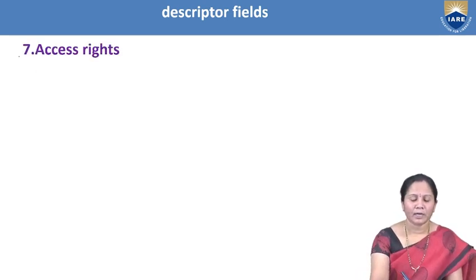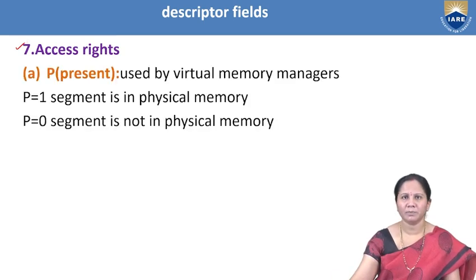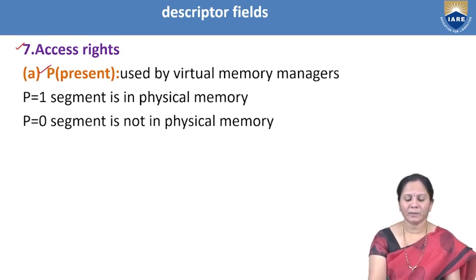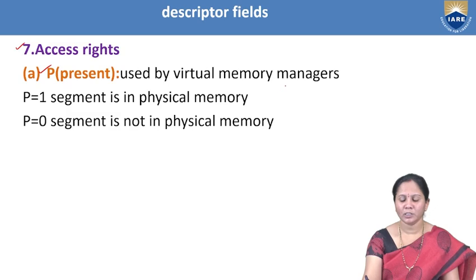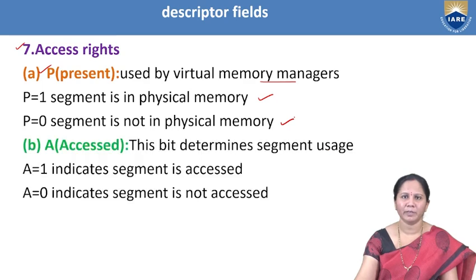Now, another set of bits are the access bits. Under these access bits, different bits come that are available in the segment descriptors. Under access bits, you have the P bit. P represents present. It is used for virtual memory managers. If the P bit is 1, it indicates the segment is present in physical memory. If P is 0, it indicates the segment is not present in physical memory.